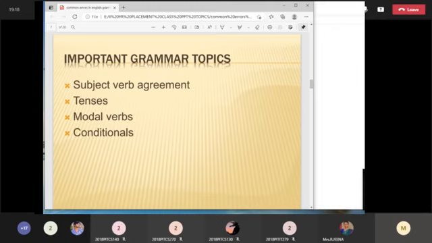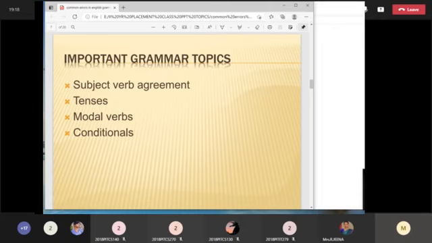If you take subject verb agreement, it has more than 25 grammar rules with exception cases. If you take tenses, it has 24 different types of formulas. If you take modal verbs, it has more than 12 rules and regulations. And if you take conditionals, it has more than 5 to 6 sets of grammar rules. These are the most important topics, and you have exceptional cases too.